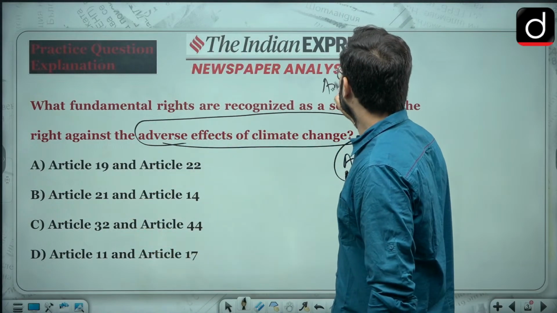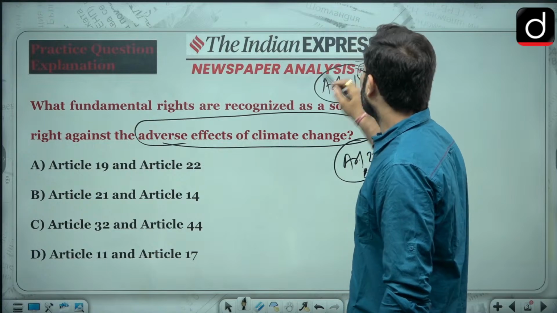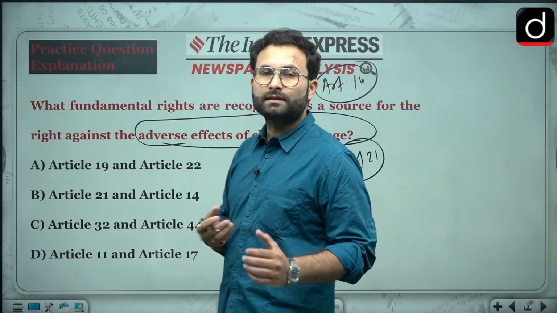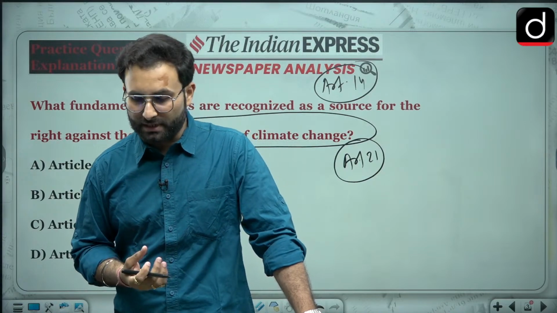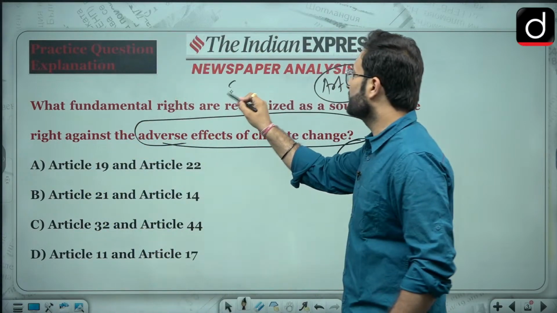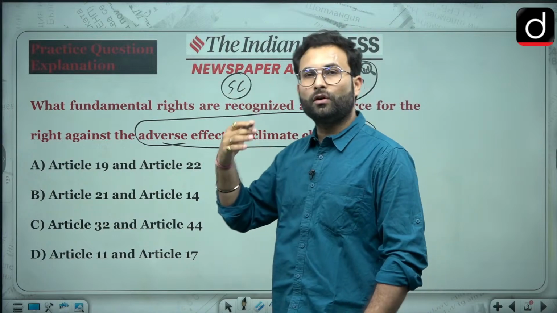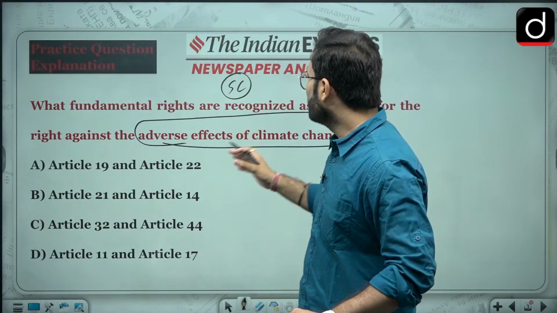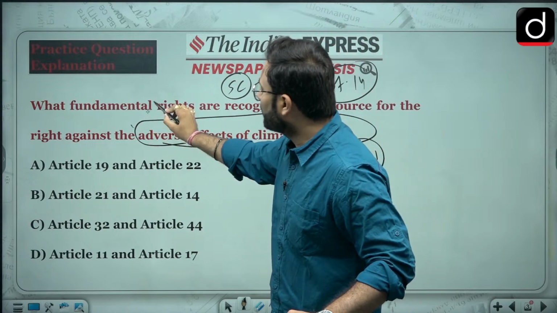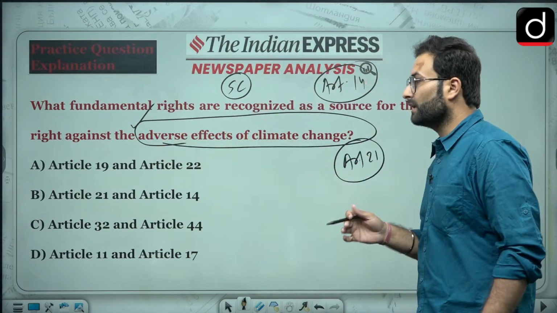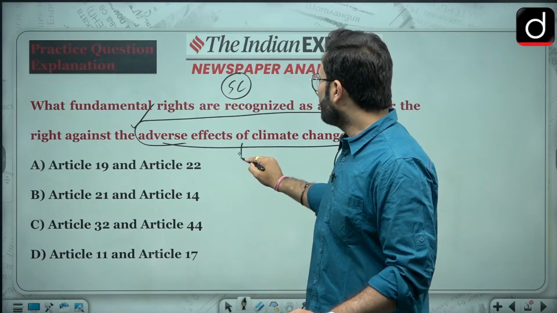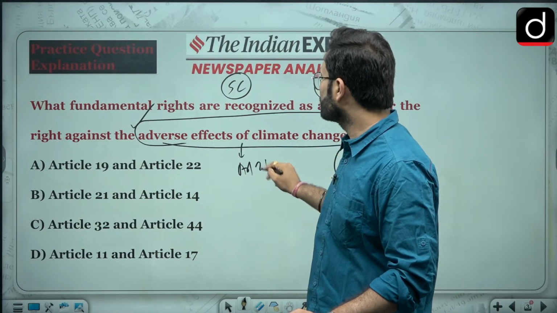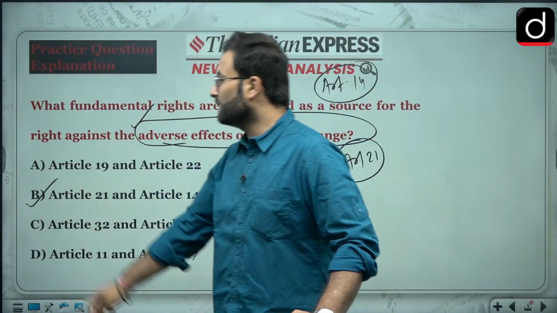They have said that because of the adverse effects of climate change, there are certain sections which are more vulnerable to climate change, and that is why the Supreme Court has said that by virtue of Article 14 and 21, we are interpreting that the right against the adverse effect of climate change will be part of Article 21. So the source will be Article 21 as well as Article 14.